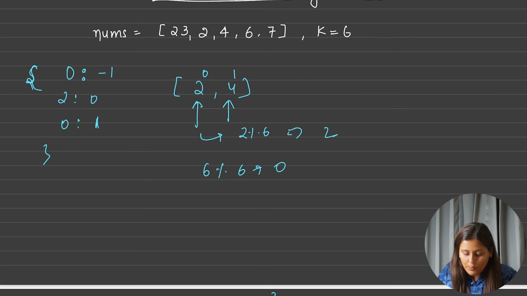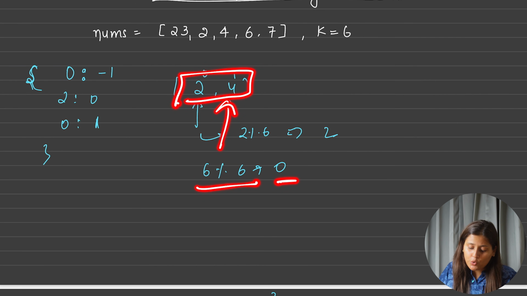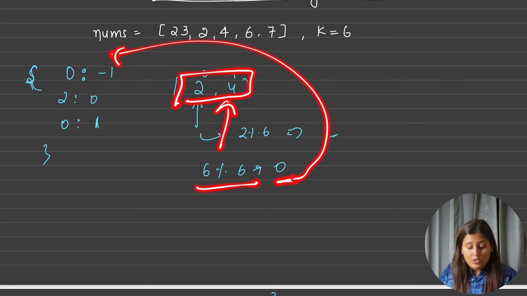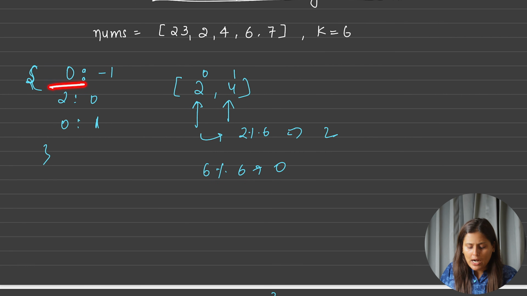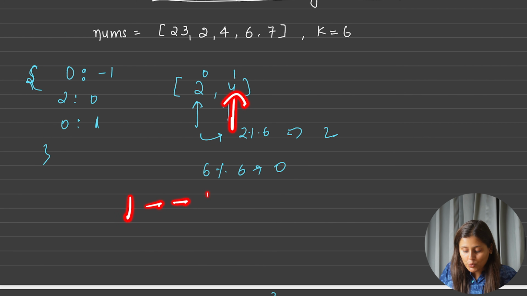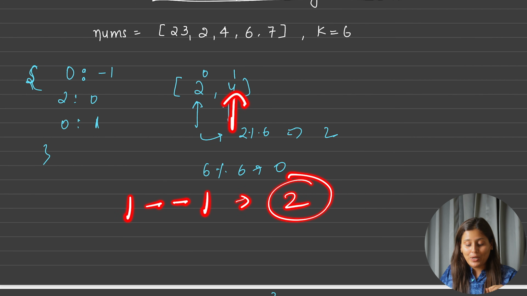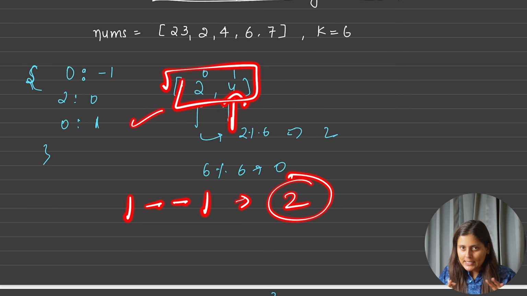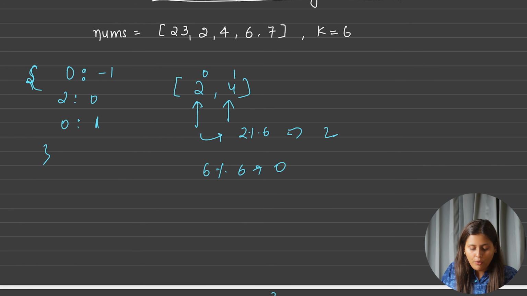When you reach this 2 plus 4, 6, the remainder you found is 0 and you were checking, do we have 0 here in this? Yes. So it will say yes, I have. What is the index for that? You will say minus 1. And what is my current index? You will say 1. So 1 minus minus 1 will become 2, and yes, it satisfies the rule. And if you see, 2 plus 4 is 6 and it has length 2. So hence it is valid. So when you are creating the map, the simple rule: put this 0 with index minus 1.